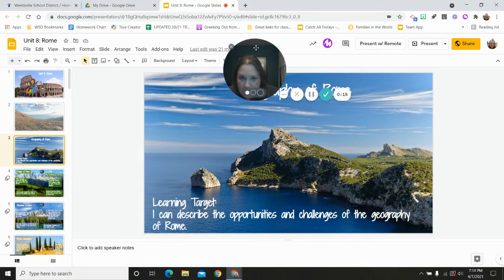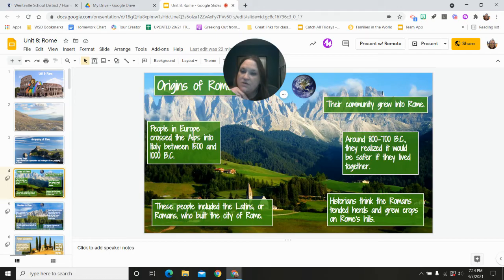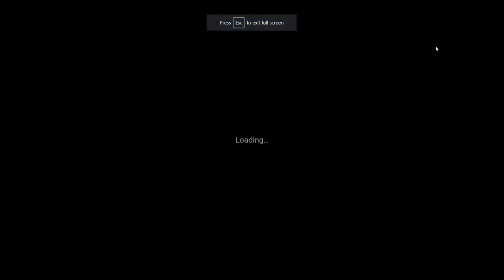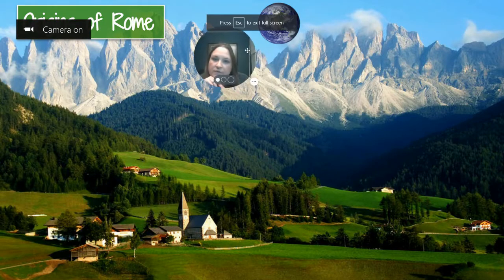So, as we should know by now, all of the places we've studied have geography that presents both challenges of living there and opportunities for the people. So we are going to discuss just in Rome how their geography gives them opportunities and how it presents challenges or hurts them. So let's go to our first slide.